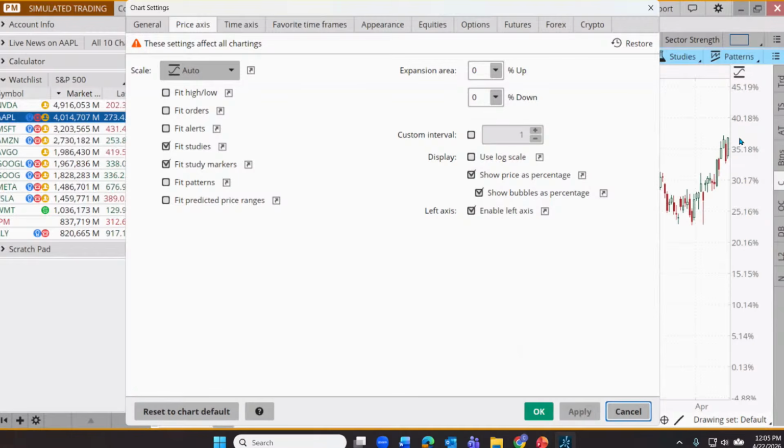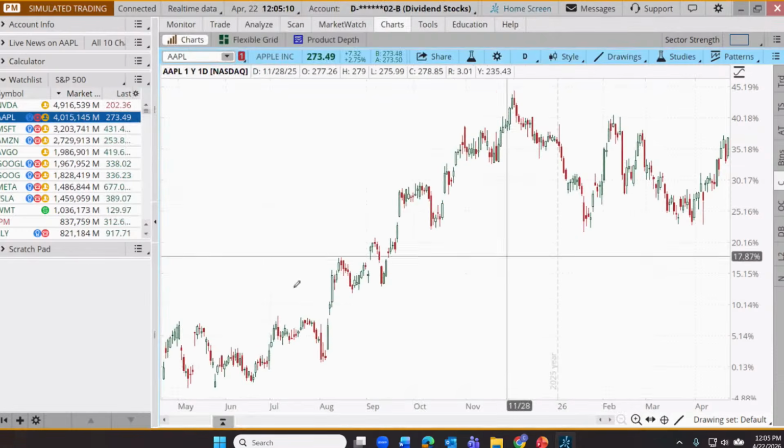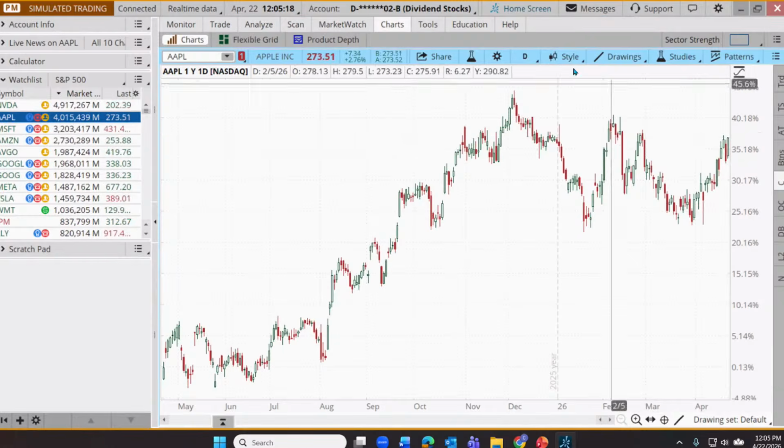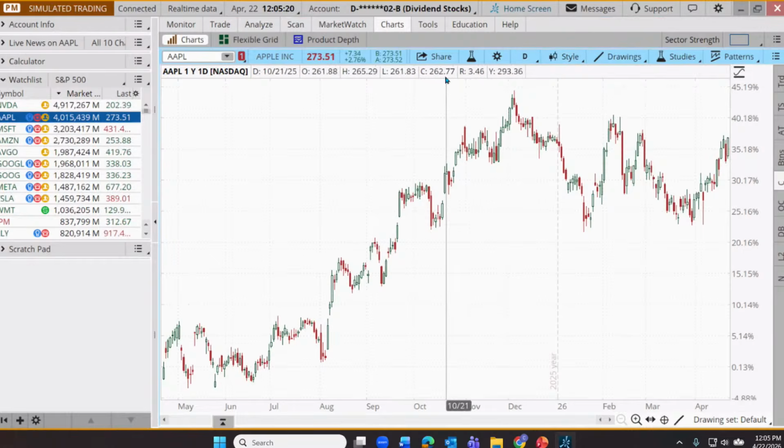And now we can see the percent change on Apple. And this is customized to the time frame of the chart. So if I click OK now, I can see that Apple so far is up about 37% over the last 12 months, or on a 1-year daily chart. And I can now compare that in a more meaningful way to other stocks.